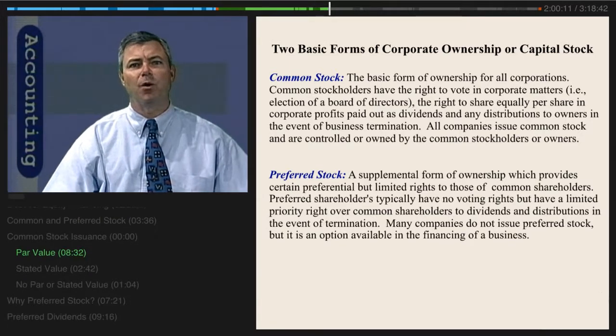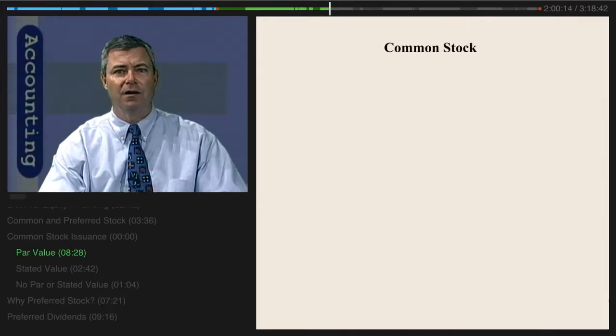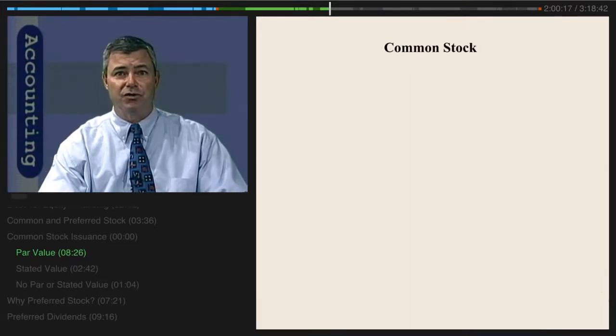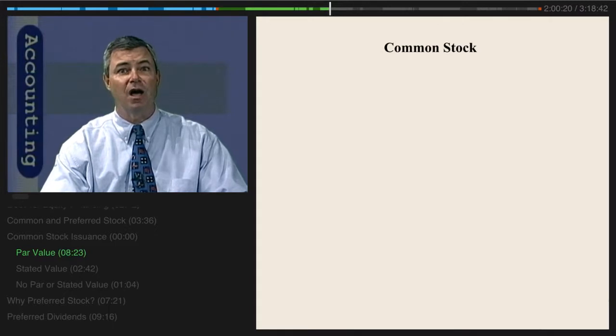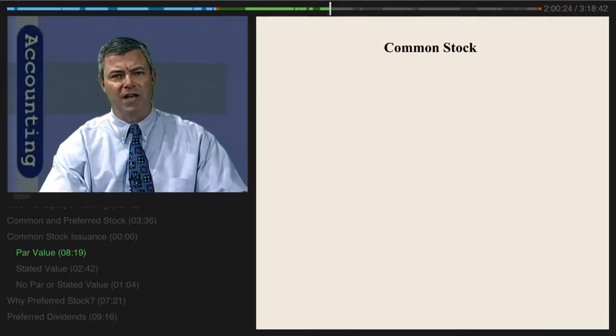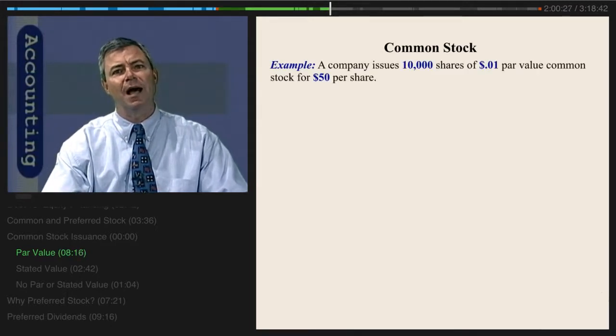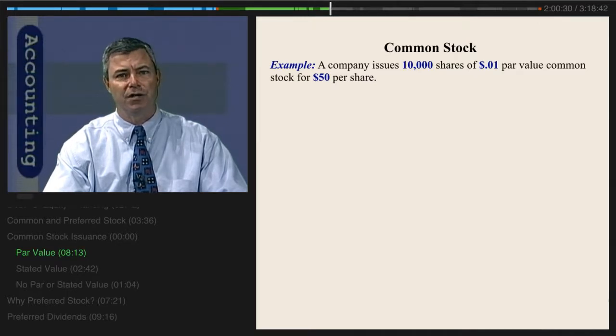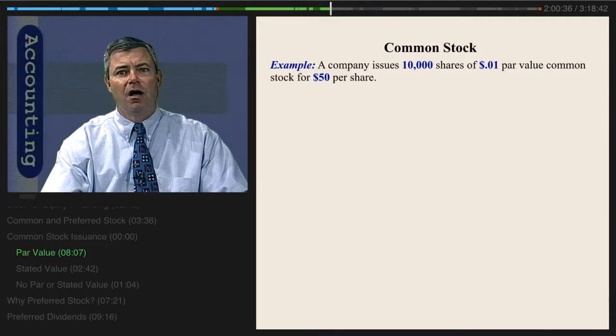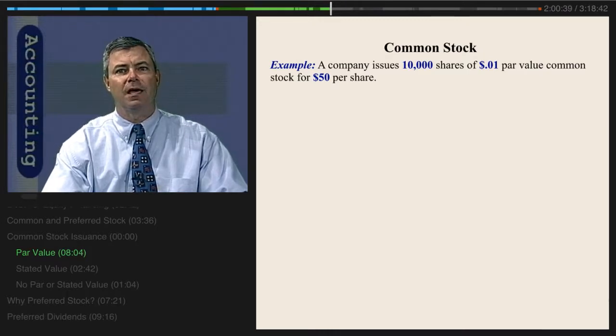Now, let's look a little bit more closely at common stock and the accounting for capital contributions made by owners in exchange for common stock. Here's an example. Let's assume a company issues 10,000 shares of 1 penny par value common stock for $50 per share in cash.